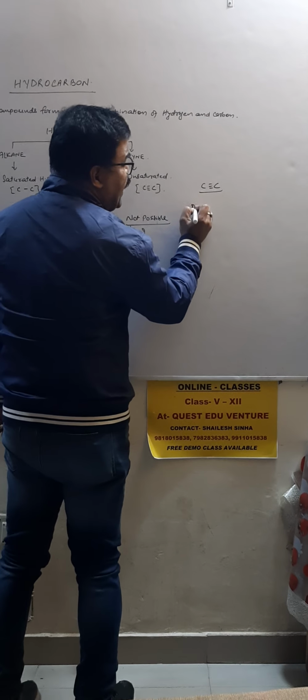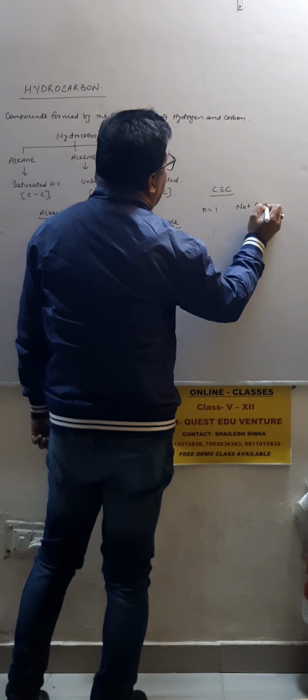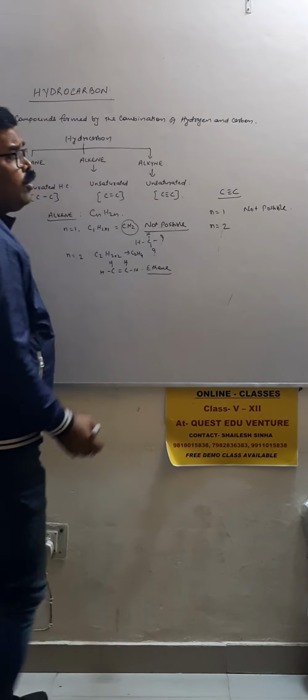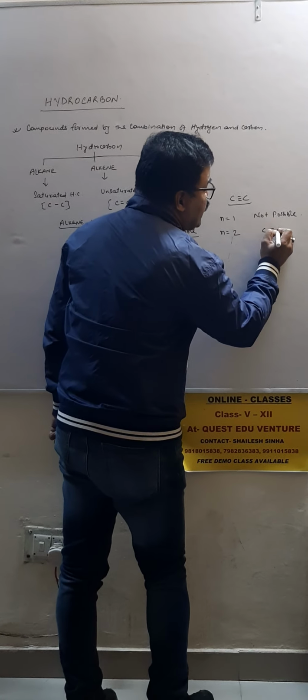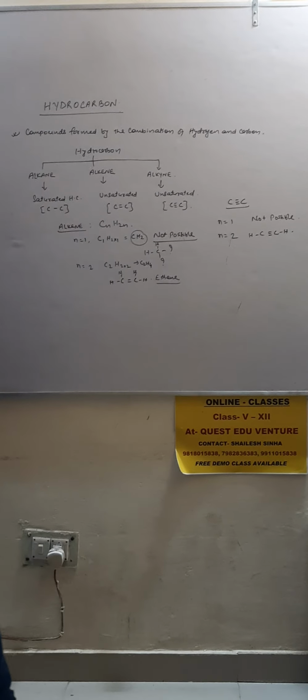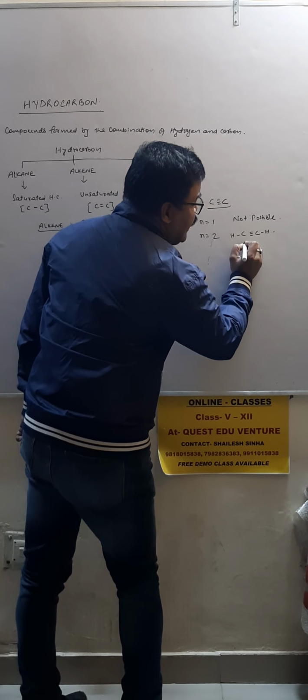Once again, n equal to 1, not possible. If you take n equal to 2, what happens? The structure becomes H, C triple bond C, H. Now 2 carbon compound name is ethyne.